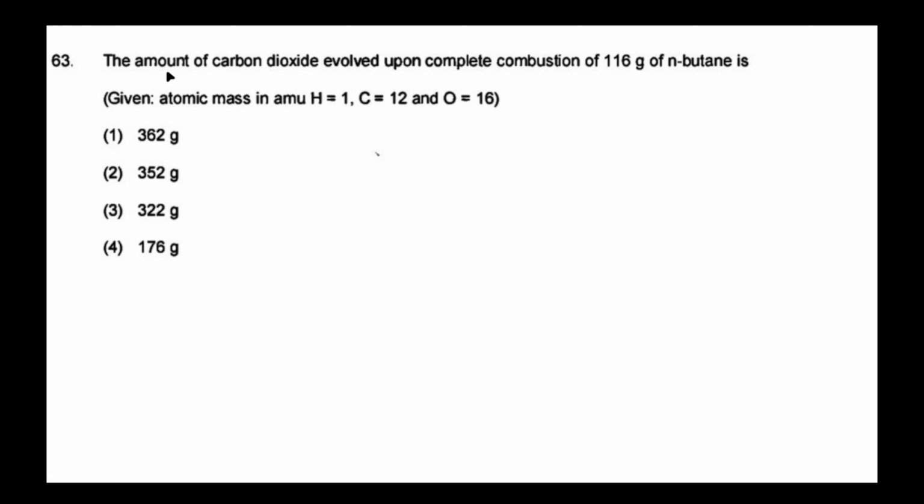The next question: the amount of carbon dioxide evolved upon complete combustion of 116 grams of n-butane is. Atomic masses: hydrogen 1, carbon 12, oxygen 16. So here we want to discuss n-butane, that is alkane combustion.